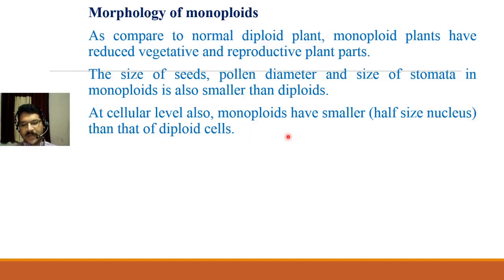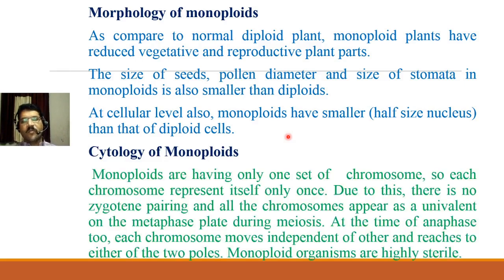So this is very important. These are very important characters of these monoploids. Now we will see in brief the cytology of monoploids. These monoploids have only one set of chromosomes, as we have seen. So each chromosome represents itself only once, meaning only 7 chromosomes, and they will represent themselves only once.